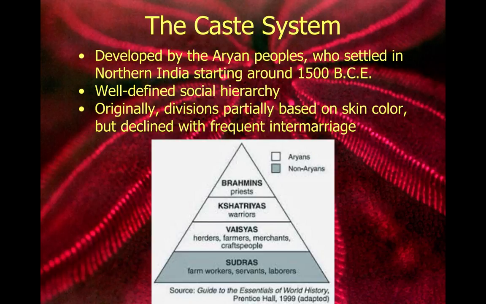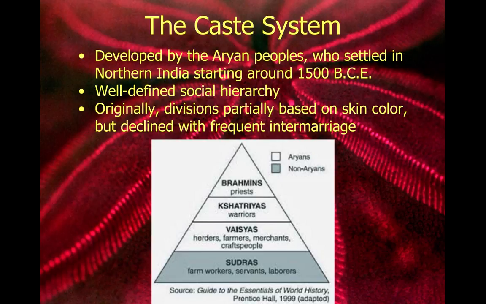And what's interesting is that this originates actually with the Aryan peoples who, if you remember from period 1, were people that came from farther north and ended up settling in the Indian subcontinent. As far as their racial makeup was concerned, they tended to be a little bit more light in complexion. And so some of the reasons why they decided to come up with this hierarchy was to distinguish between the people of Aryan origin and the people of what we call Dravidian origin. Dravidian were the more traditionally dark-skinned people of India.